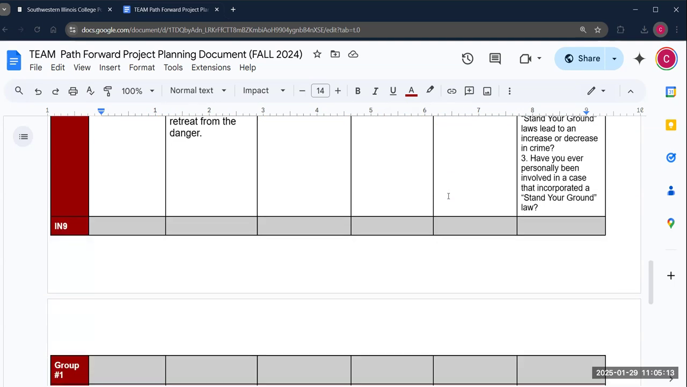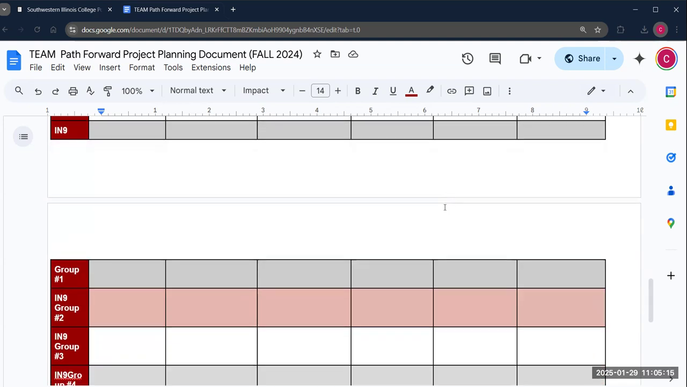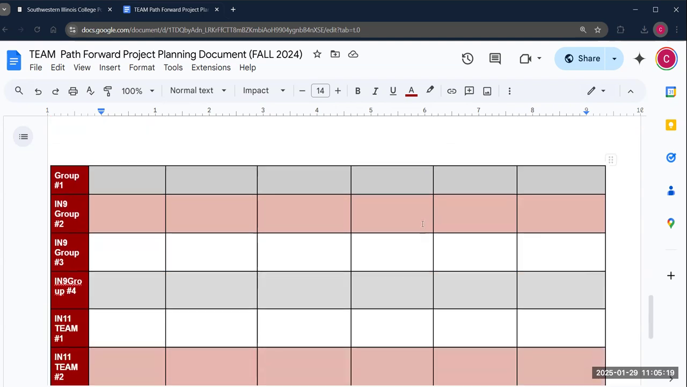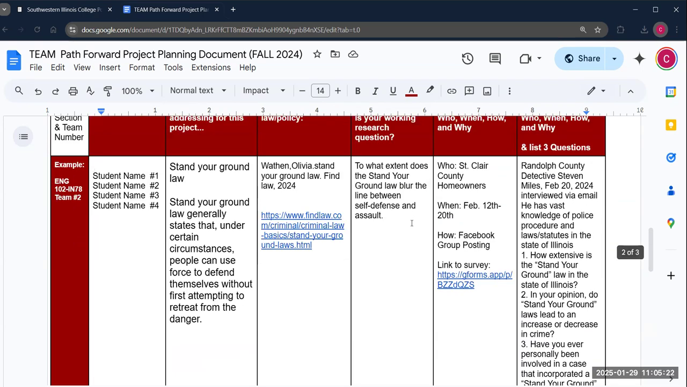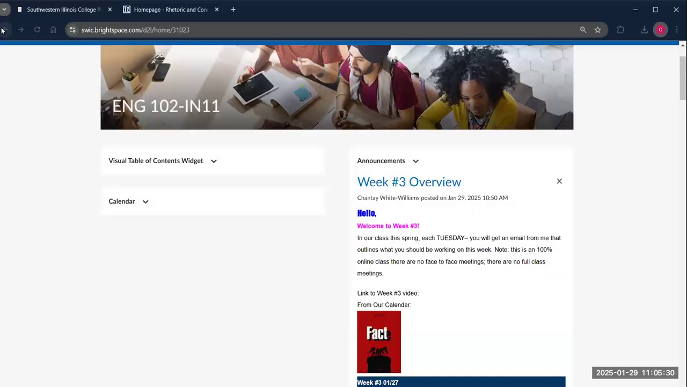So again, you'll see as you scroll down that each team, by section, because we're going to look at the section first and then group, has a row. I don't care how much or how little. It doesn't have to be complete sentences. I just want you all to capture your thoughts. So that is your team planning document, right?